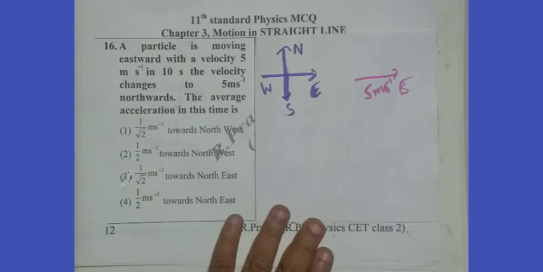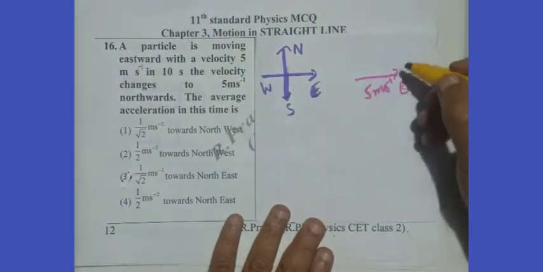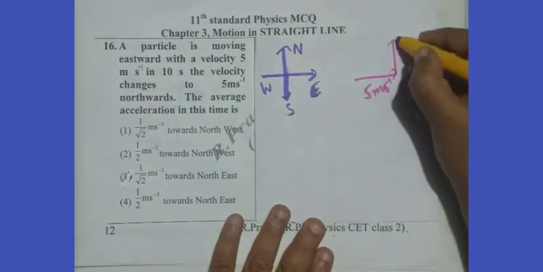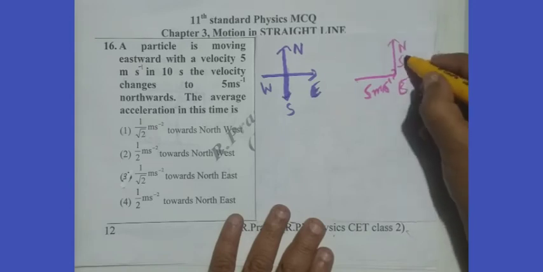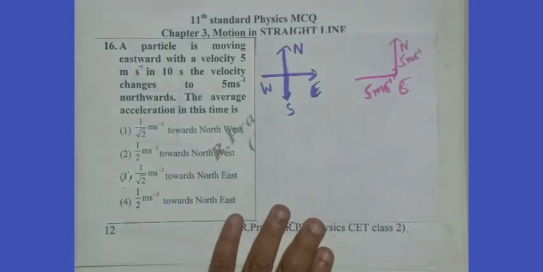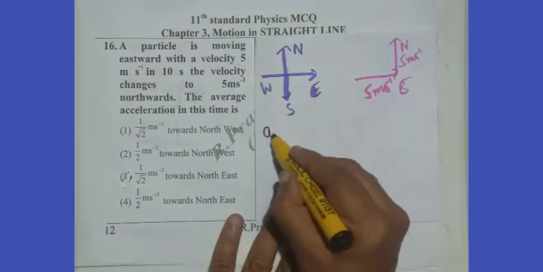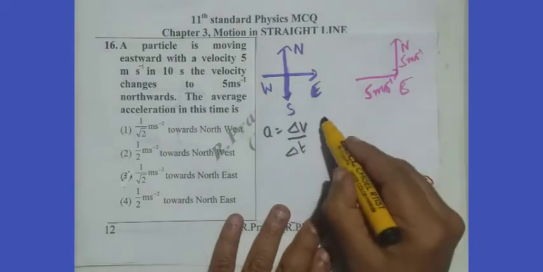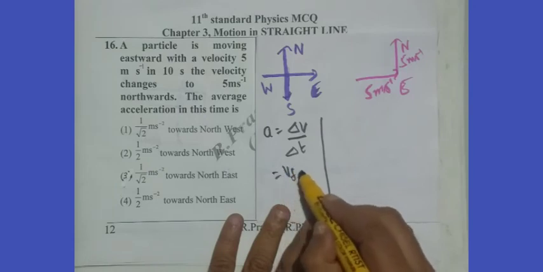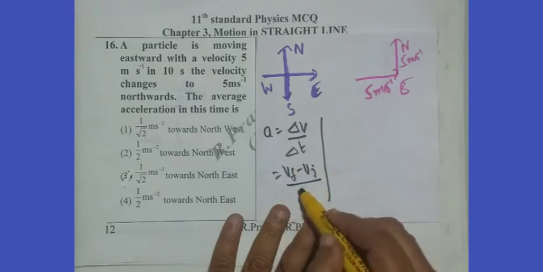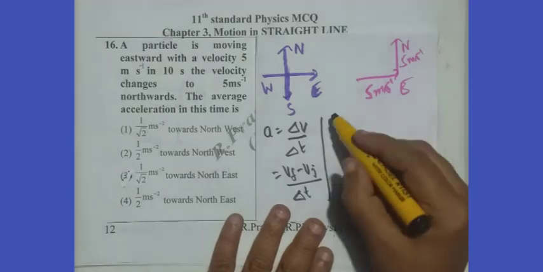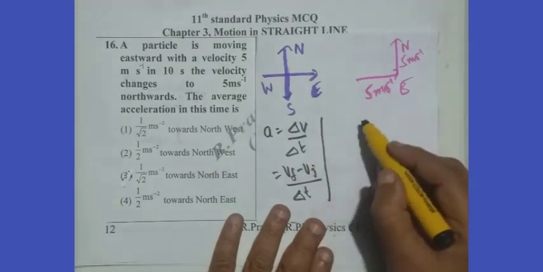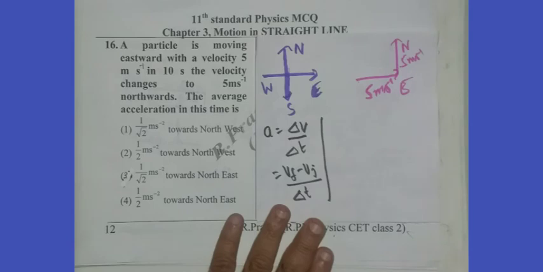Next, it moves northwards like this. This is 5 meters per second. Now, what is the acceleration? Average acceleration. The average acceleration formula is change in velocity by time taken. Change in velocity is Vf minus Vi, divided by delta t, the time taken. How do we create Vf minus Vi? We do it like this.